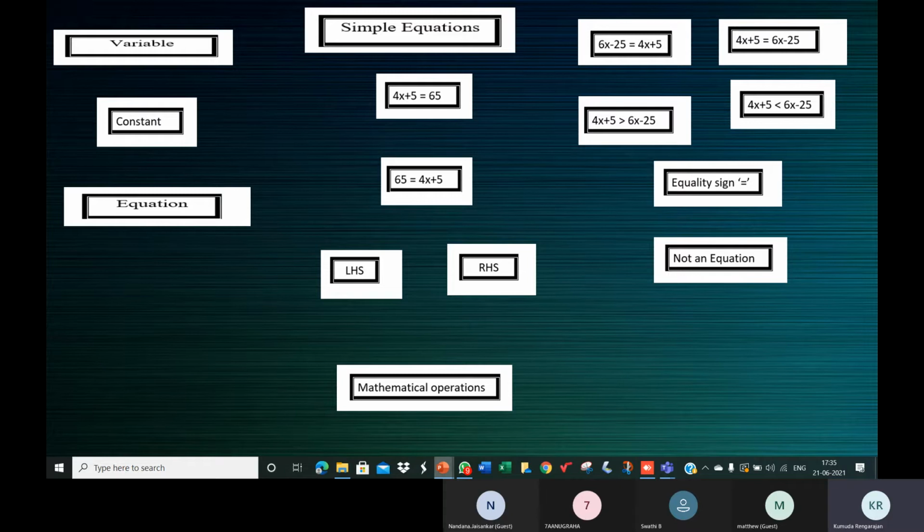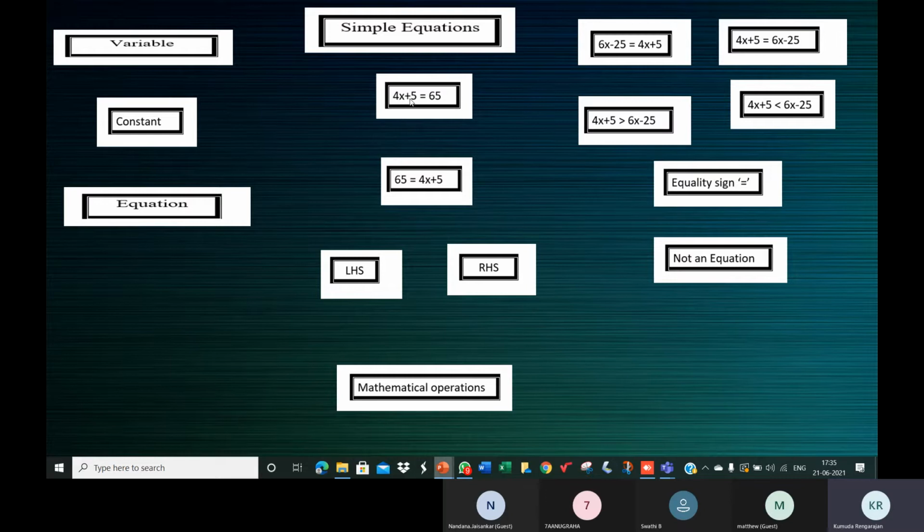When an expression is equated to something, for example, see this here: 4x plus 5 is an expression. It's equated to 65, meaning it is equal to 65. You know this is the equality sign. Now 4x plus 5 is an expression, equated to 65, and now this is an equation. It's a simple equation in one variable x.